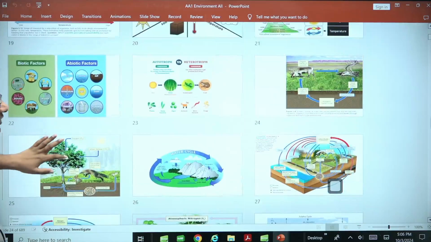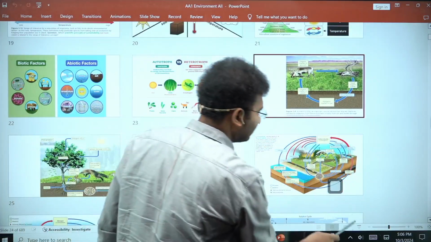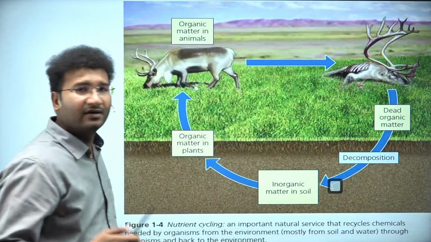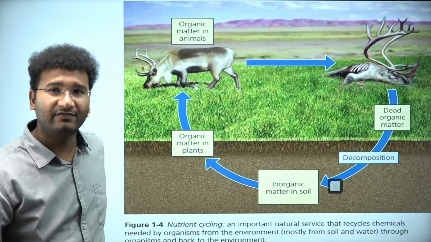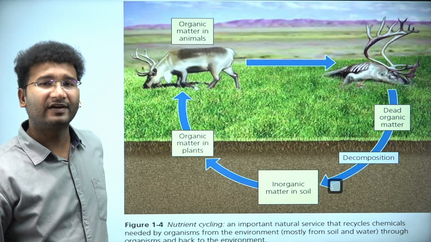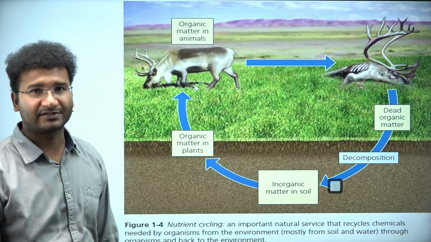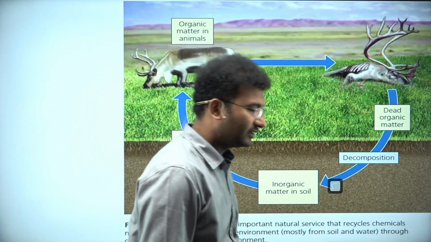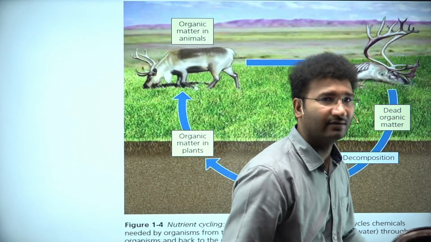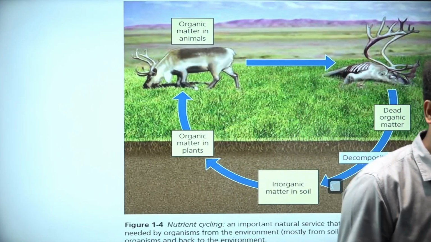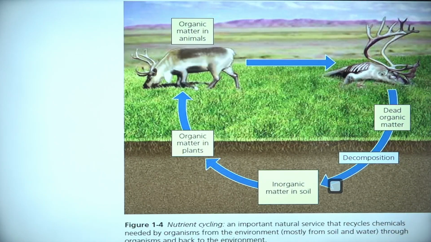Apart from that, you need to know there are cycles that are present in the atmosphere. Though these are not there in the NCERTs, I am giving you this content because you will have a better understanding of these topics. Now look at the diagram that is there here. I want you to watch this diagram for 10 to 15 seconds, then you will understand in totality.